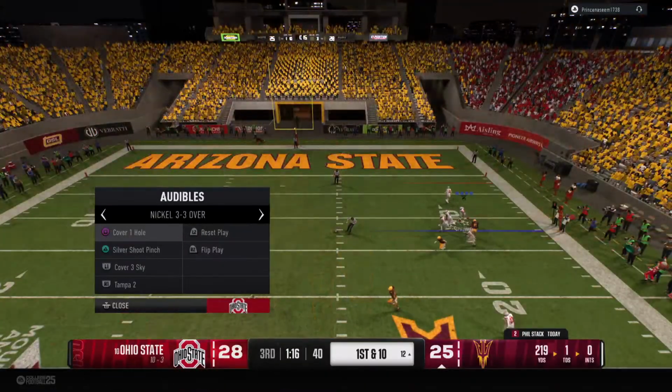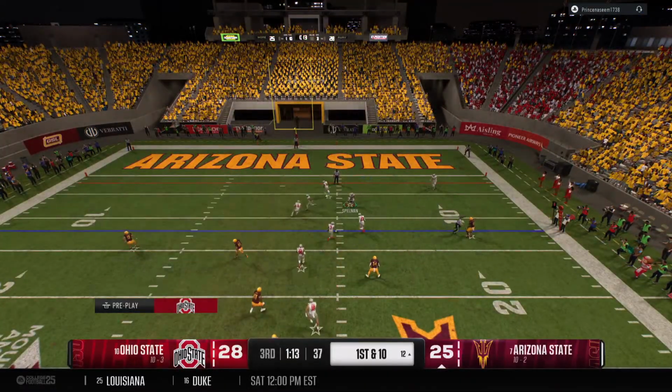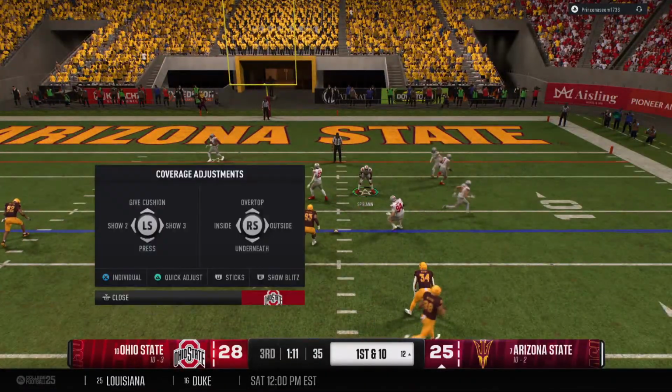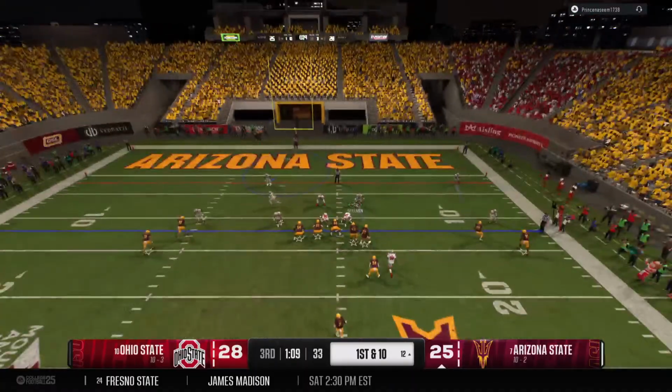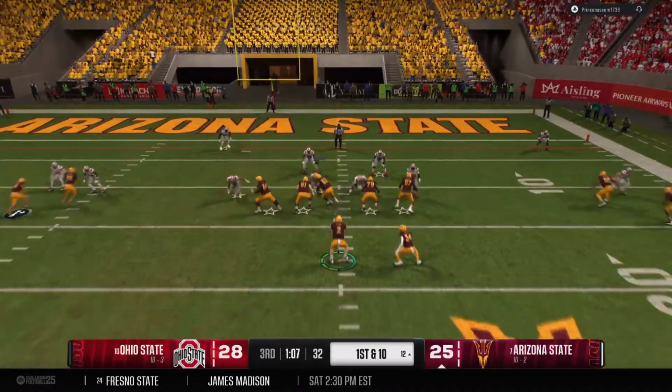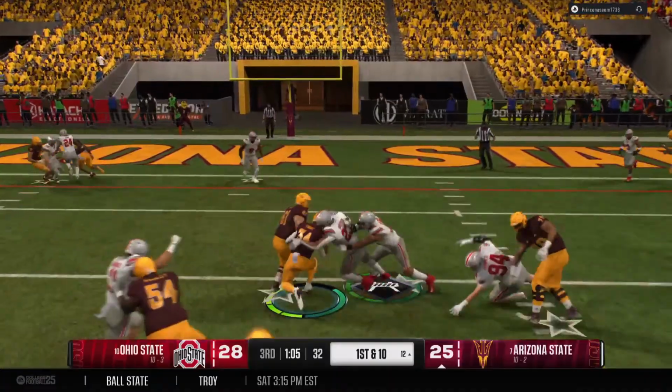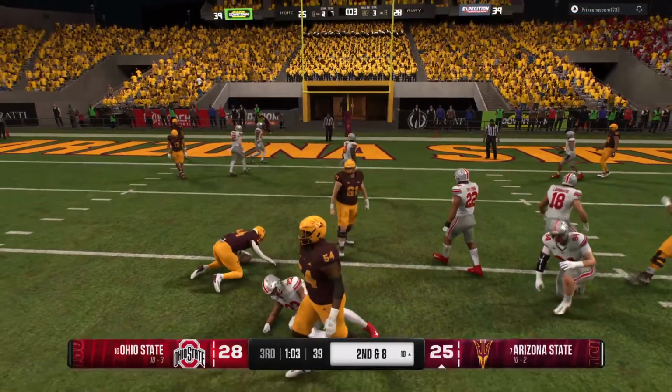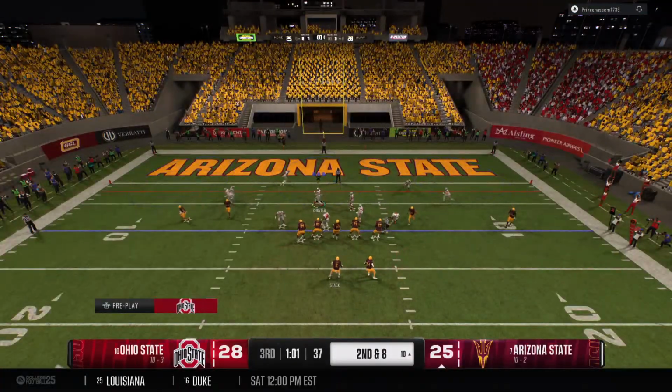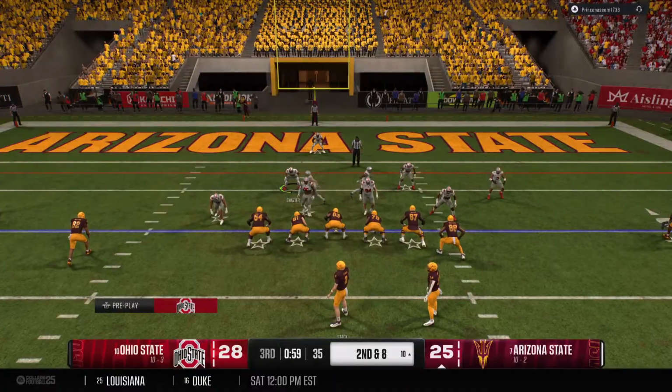An explosive play puts him in great scoring position. And the Sun Devils looking to crank up the tempo a bit. The back's got it. A gain of 2 yards. Now it's 2nd down and 8. Offense operating at high tempo now. No huddle.